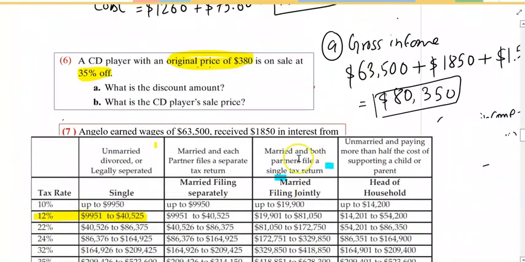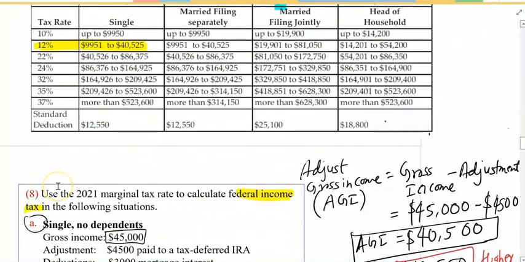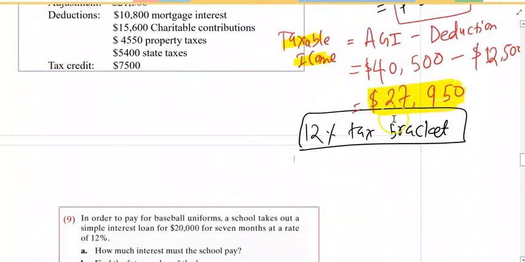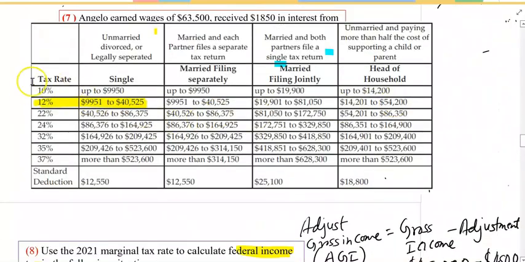What do you mean by that? That means he pay or she pay 10% up to 9,950, and remaining he pay by 12%. Again, because this 27,950 is in 12% tax bracket, the person entitled to 10% and 12% taxes. That means person need to pay some portion of his taxable income by 10%, some portion by 12%.